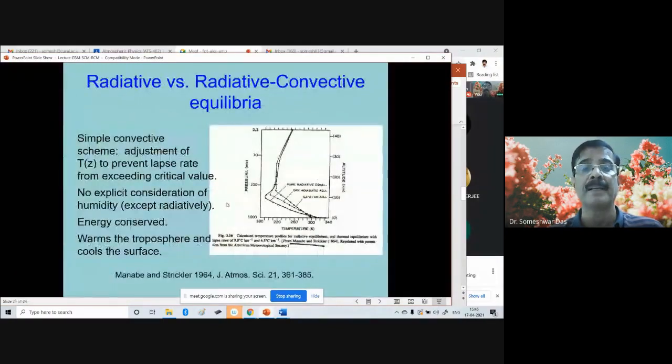This is an example of radiative convective equilibria versus radiative heating. What you see in this diagram is basically the profile of temperature. The y-axis is vertical, and this is the horizontal x-axis, temperature. And this is the vertical variation of the temperature.